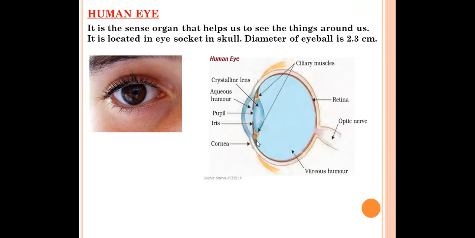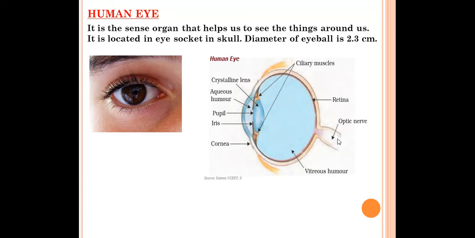And the vitreous humor contains a jelly-like substance, while the aqueous humor contains a water-like substance. And over there we have the optic nerves, which help to send the electrical signals to the brain.